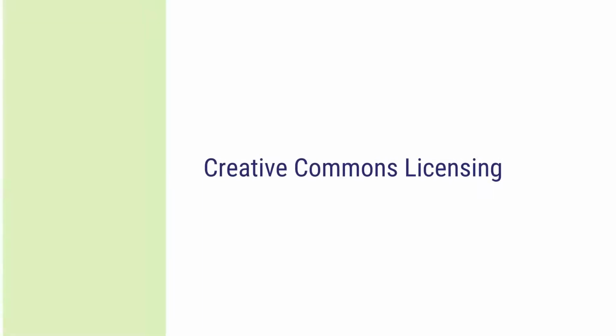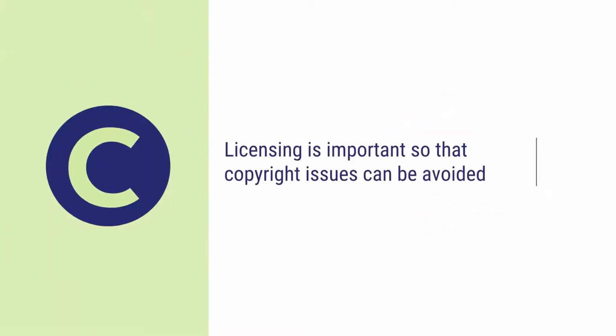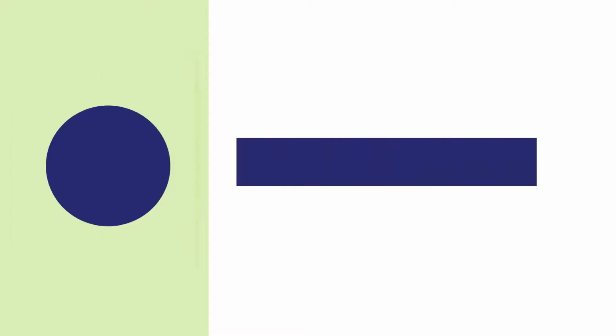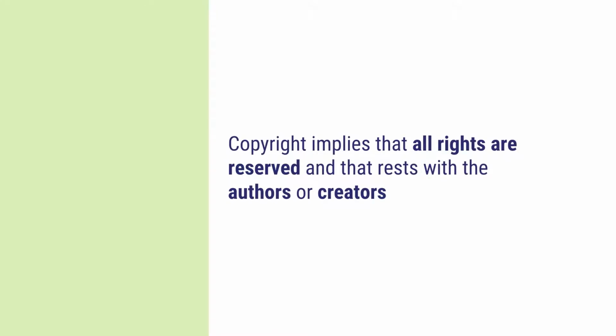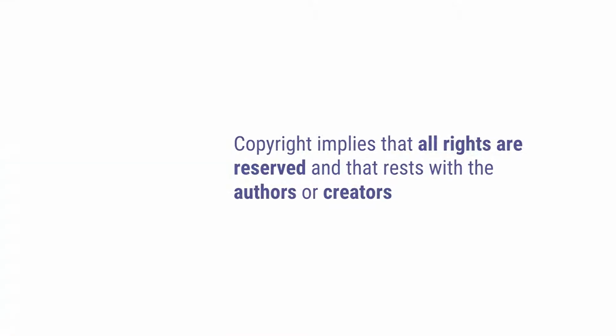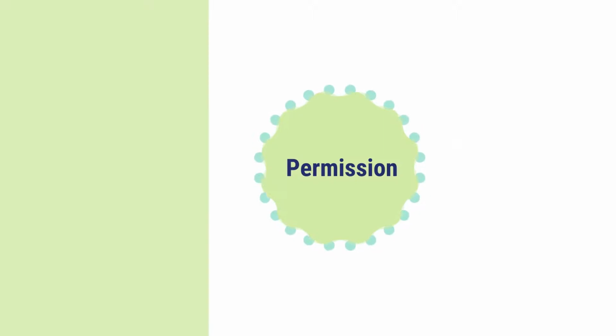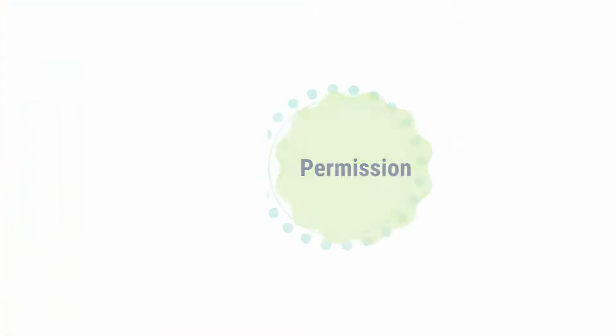Before we go into understanding CC licensing, we must know why one should consider licensing at all. Licensing is important so that copyright issues can be avoided, or otherwise it will have serious implications for the users, creators, and institutions. What does copyright mean? Copyright automatically implies that all rights are reserved and that they rest with the author or creators. Hence, anybody who wishes to use the work must seek permission from the authors or creators before doing so.